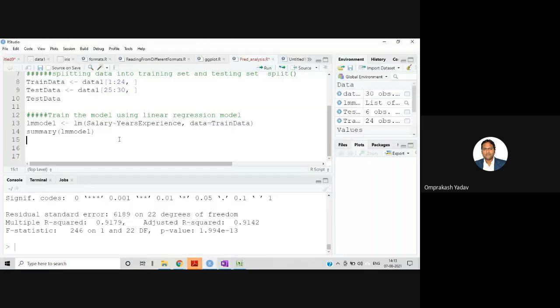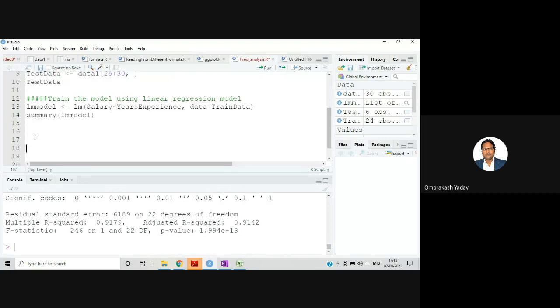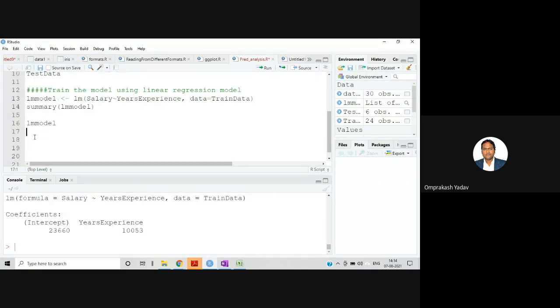So let's say if we simply try to print the LM model, let's see what we will get. If you see here, we are getting one intercept value. I told you, right? We will have it in the form of mx plus c. So we'll have one slope variable, and second, the intercept variable. That's what it's showing me, the coefficients. Coefficient means we'll have the intercept and the one slope value. Based on that, it can complete the equation.